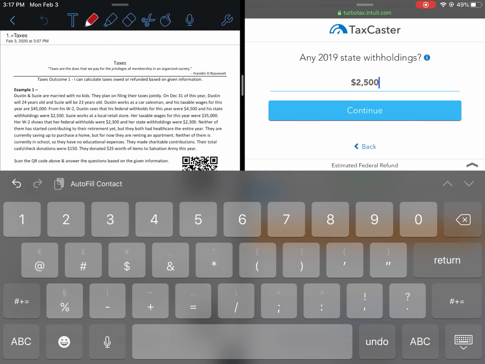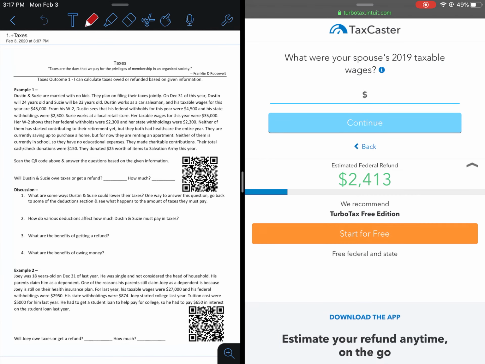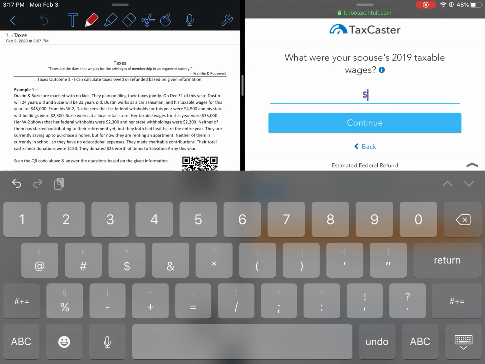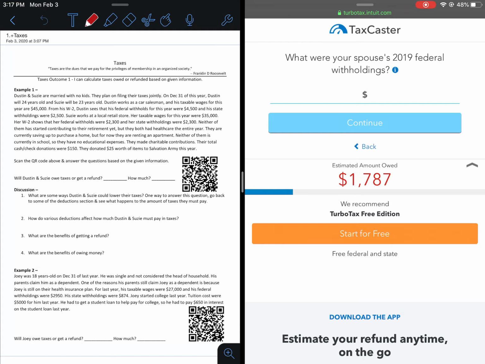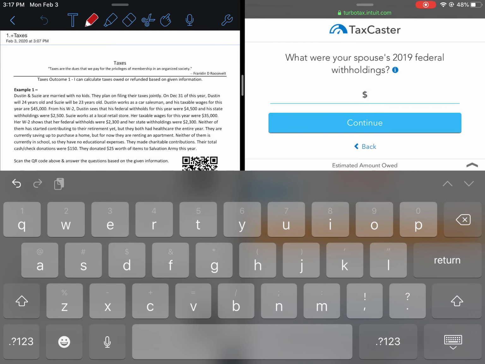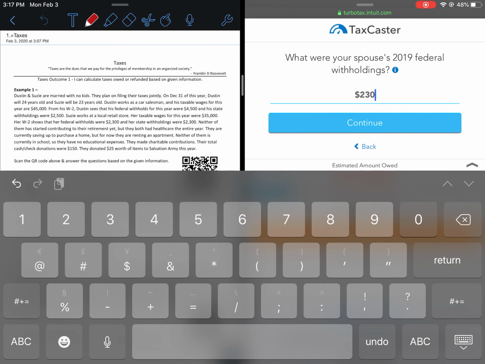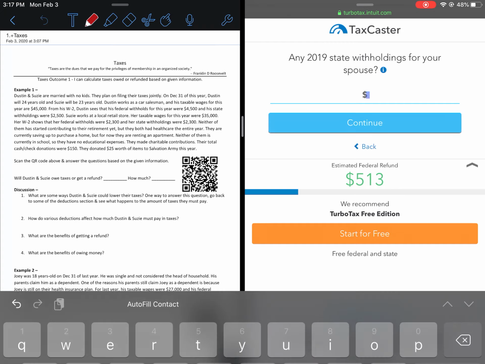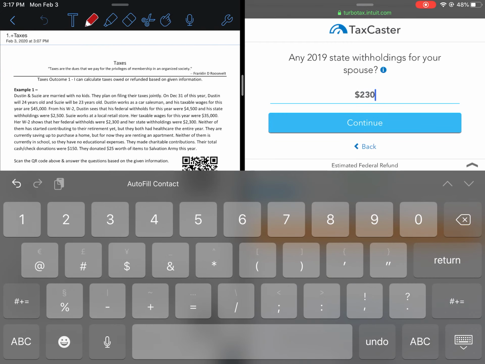You can see as we're doing this, the refund that we get is going to change. Now our spouse's taxable wages were $35,000, the withholdings were $2,300, and the state withholdings were also $2,300.